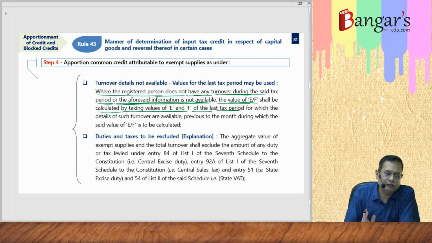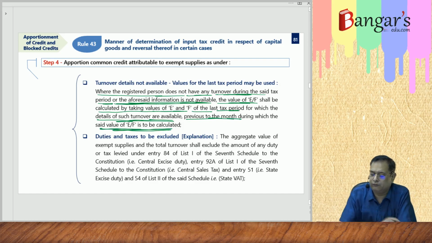If turnover details are not available, in that particular circumstance, we will take the value of E by F for the last tax period, for which the details of such turnover are available, previous to the month during which the said values of E and F is to be calculated.